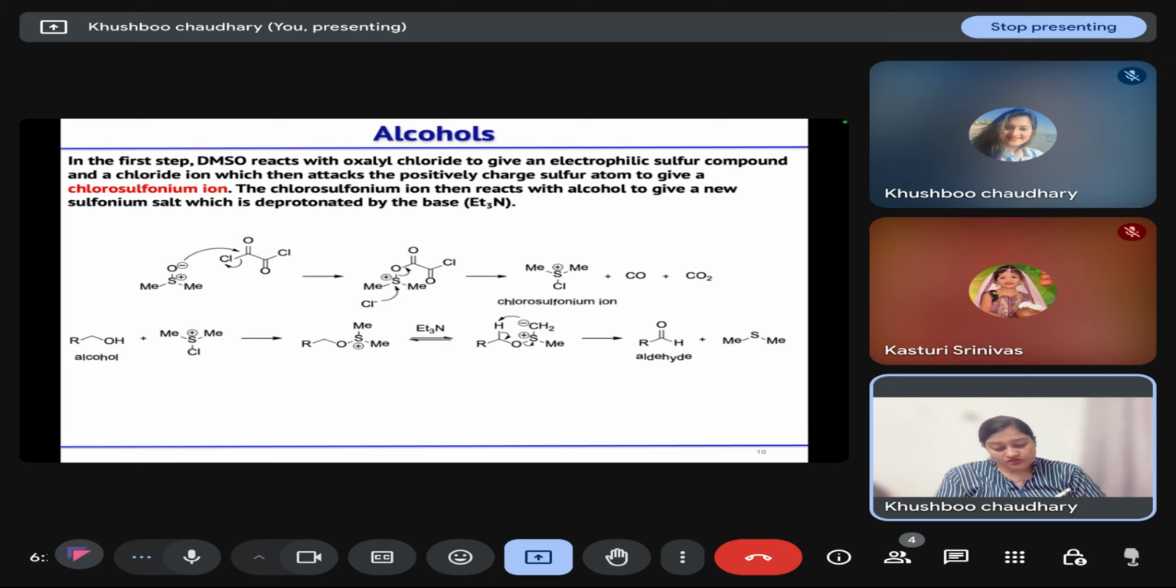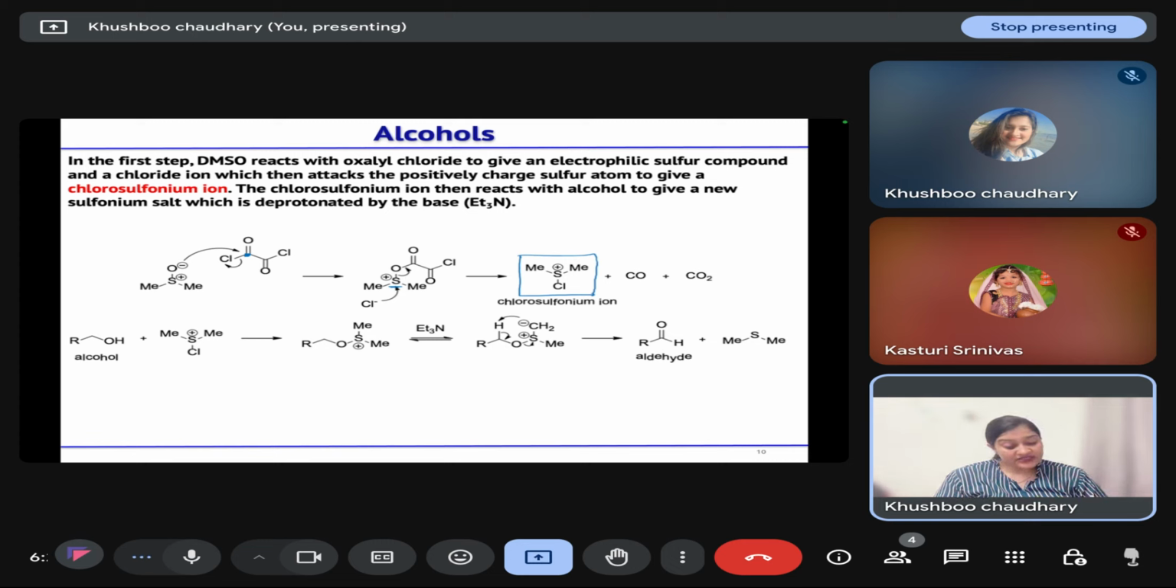The mechanism of the reaction goes this way: dimethyl sulfoxide first reacts with oxalyl chloride. The O negative attacks the electrophilic carbonyl carbon and the Cl negative leaves. Then that Cl negative attacks the sulfur that is attached to the oxalyl chloride in the first step, and this leads to the formation of our chlorosulfonium ion, the first intermediate taking part in the reaction.